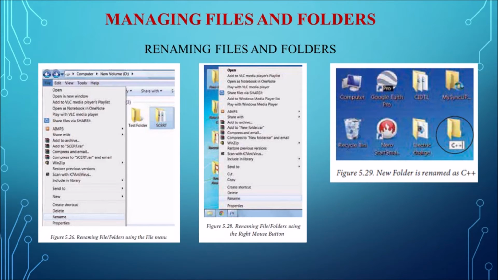And the last method, the third method, is using the left mouse button. So select the file or folder which you want to rename. We can either press the F2 key on the keyboard, or we can just single click over the name of the file. So again the file name will get highlighted for the new name to be entered. Again we can type the new name and press enter for confirmation. So this is how we can rename the files and folders.